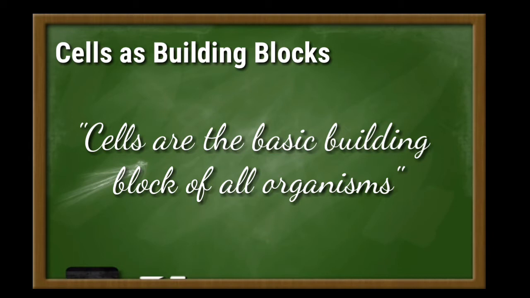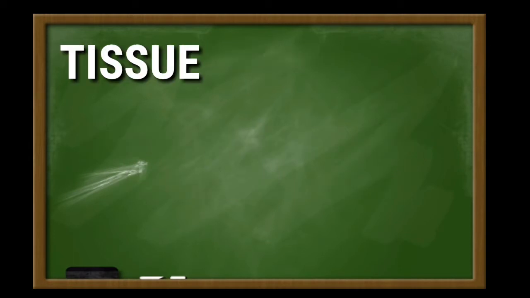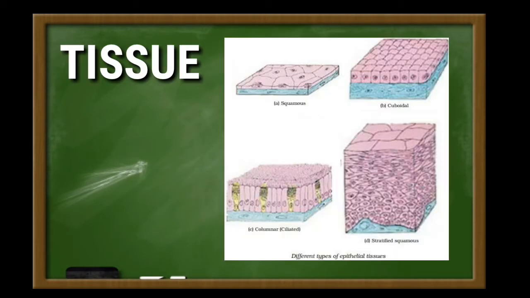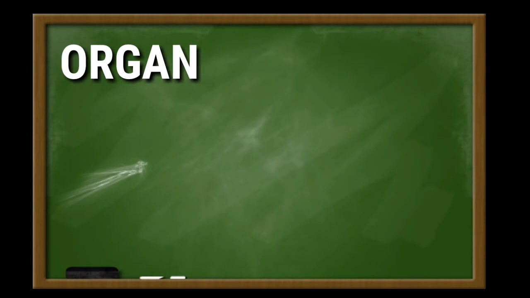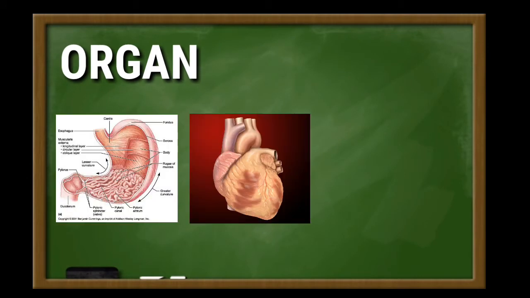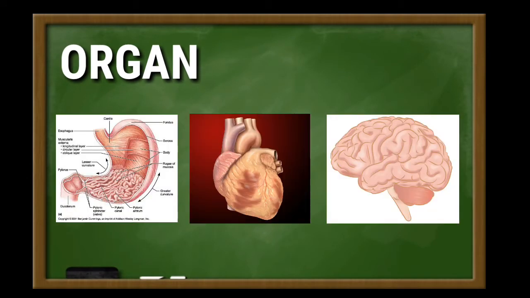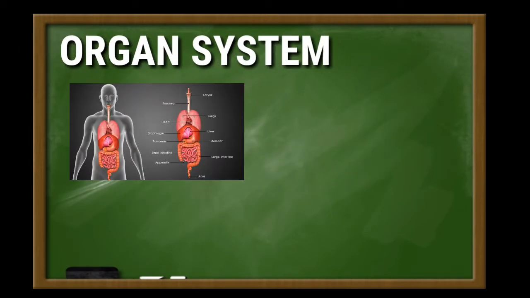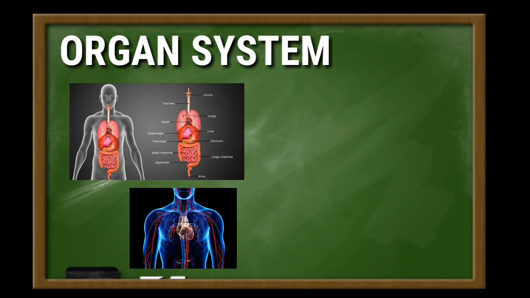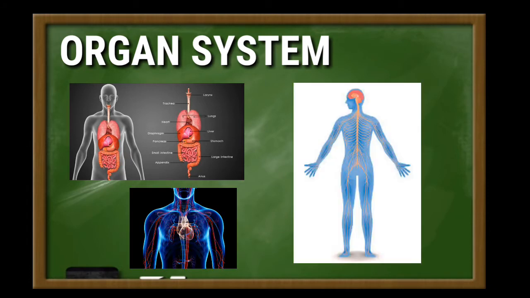Several cells of one kind that interconnect with each other and perform a shared function form tissues. Several tissues combined to form an organ, such as your stomach, heart, or brain. And several organs make up an organ system, such as the digestive system, circulatory system, or nervous system. Several systems that function together form an organism like a human being.